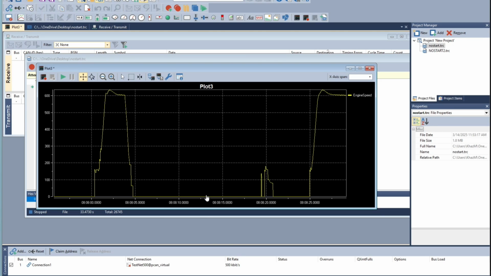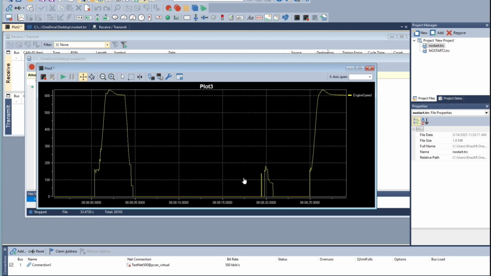And then a few seconds later, he tries to start it again, and you can see now it travels up, but then drops very quickly for some reason, and then travels back up again, and then drops very quickly again before nothing. So in this case, it was a failed start on this vehicle. And then he attempted to start it again a couple seconds later. It went up. There's a small anomaly here, but then it continued to go all the way up and actually smoothed out like we would expect to see when the engine starts and goes back to idle. So clearly there's an issue with the engine speed signal.